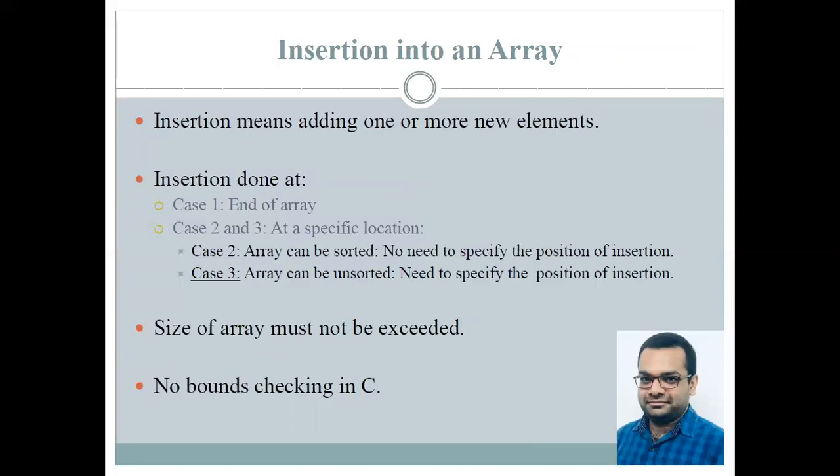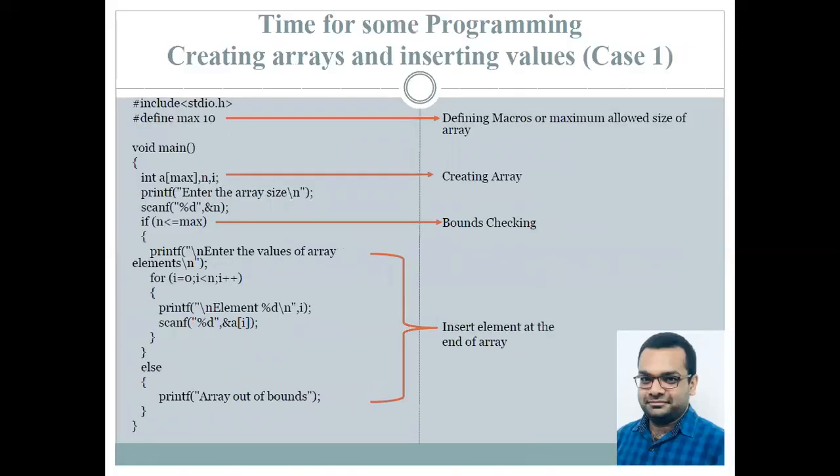A very important point to note over here is that the size of the array must not be exceeded. Why? Because there is no bound checking in C. What do you mean by bound checking? By bound checking I mean that if we declare a maximum size of array, say 10, 11 or whatever the number, even if accidentally we exceed that size, C doesn't impose any restrictions. So those restrictions on the size of the array have to be imposed by the programmer itself. Coming to case one, that is we'll be creating and inserting values.